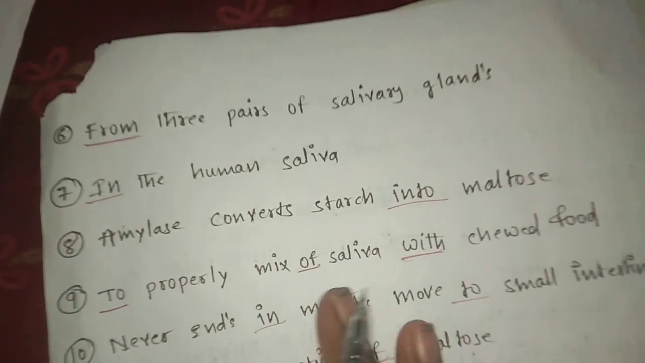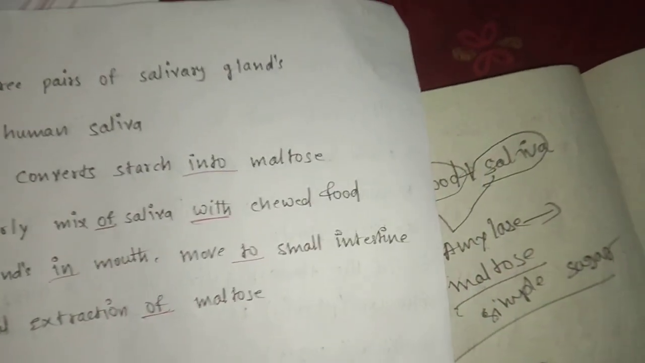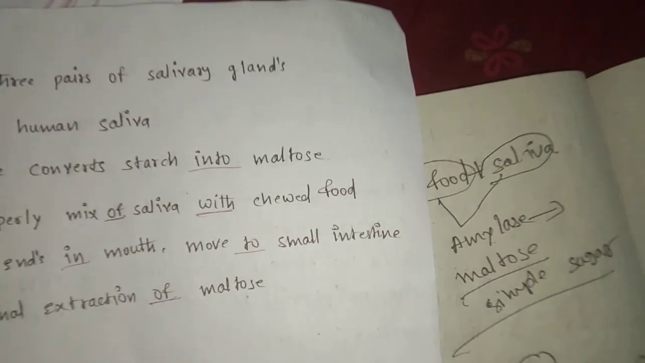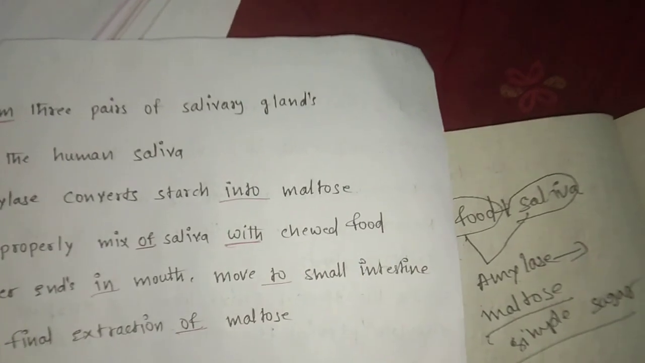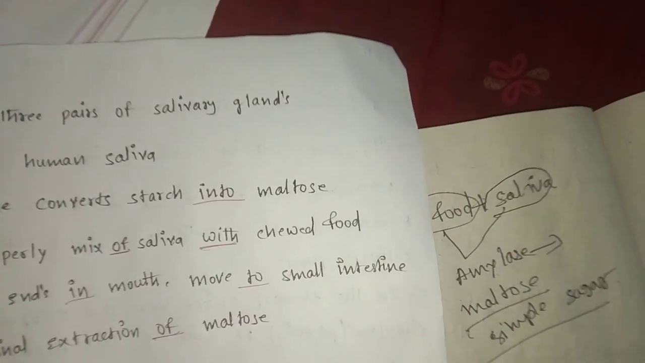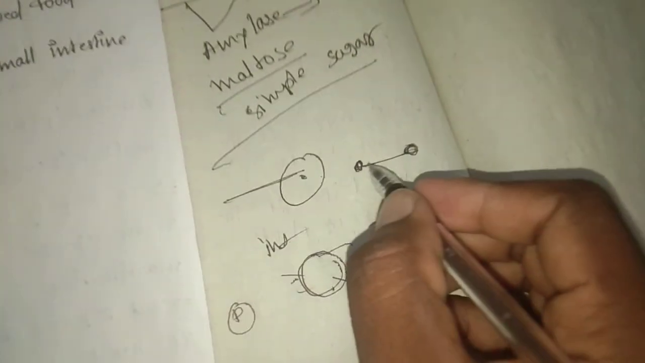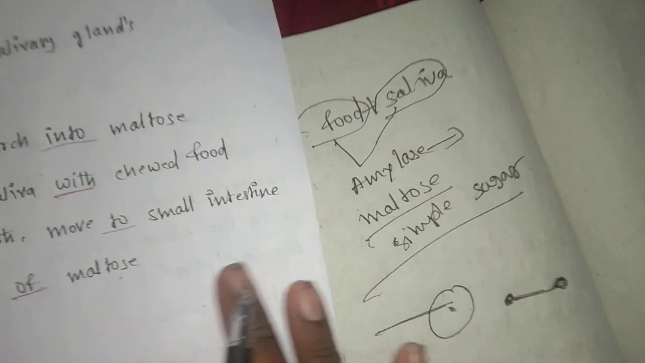Amylase converts starch into maltose. What is meant by into again? From one portion to another portion. Yes, the carbohydrate in the form of starch is converting into maltose, into another form. One form to another form is called into.